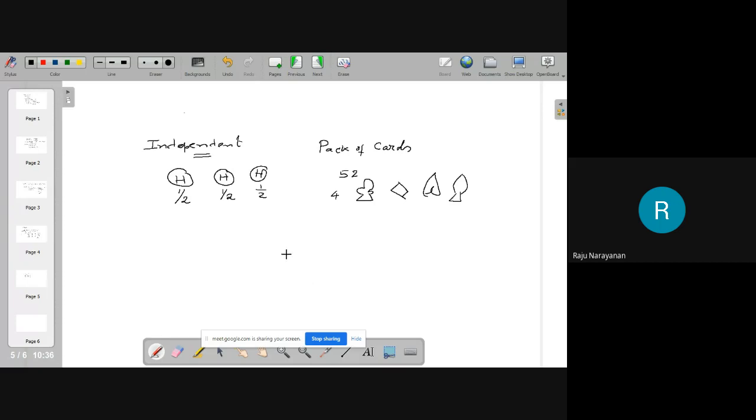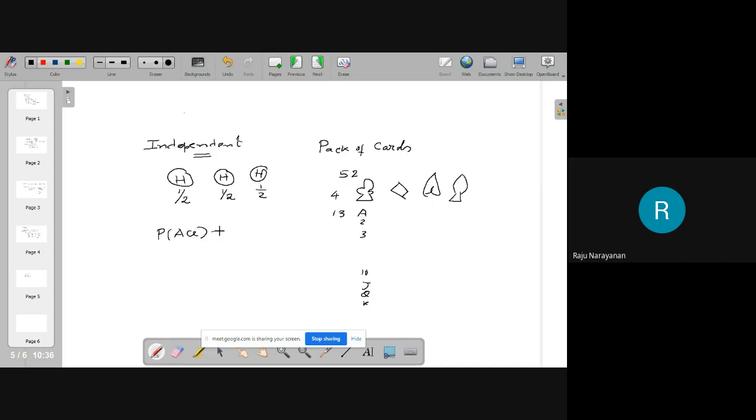Suppose I am taking a card at random. In each variety there are 13 cards: Ace, 2, 3, and so on up to 10, Jack, Queen, King. Suppose I am taking a card at random. What is the probability that it is an ace?